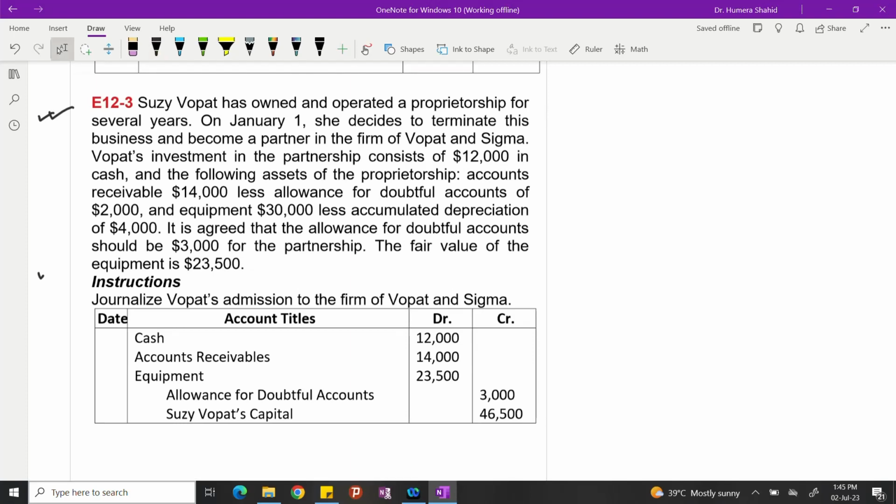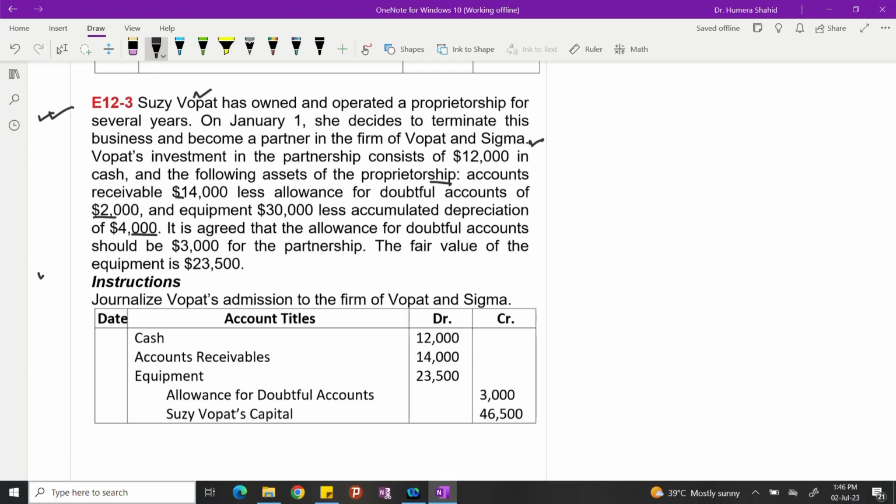Susie Hobart has owned and operated a proprietorship for several years. On January 1st, she decided to terminate this business and become a partner in the firm of Hobart and Sigma. Her investment in the partnership consists of $12,000 cash and the following assets of the proprietorship. So Susie has brought cash of 12,000 as well as the following assets. Accounts receivable, she brought 14,000, but there was an allowance of 2,000. Equipment, 30,000, less accumulated depreciation, 4,000.